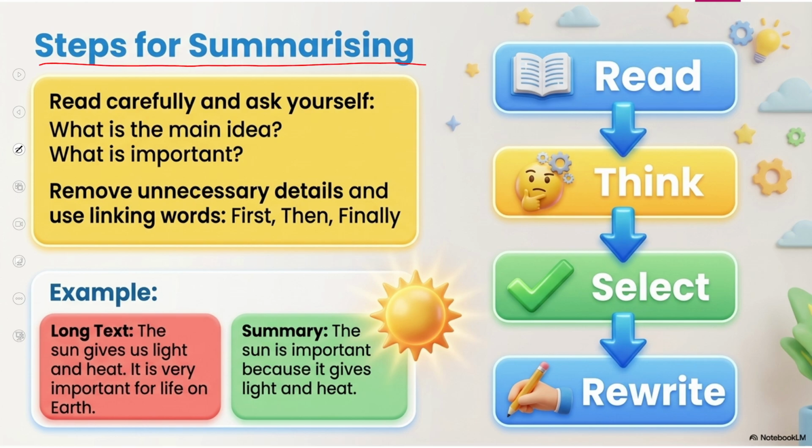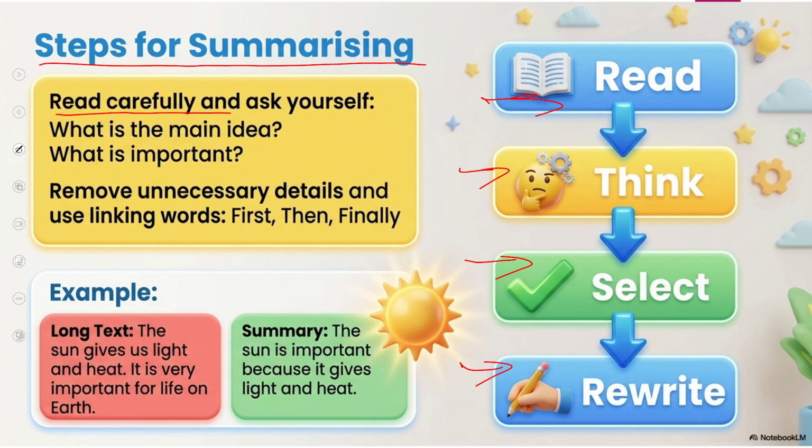Once again, look at this. These are the steps. First of all, you have to read, then you have to think during reading, and then you have to select what is the main idea, what are the unimportant things, and what are the things you have to remove during reading. That is called your selection. And at the end, you rewrite or think about that particular text.